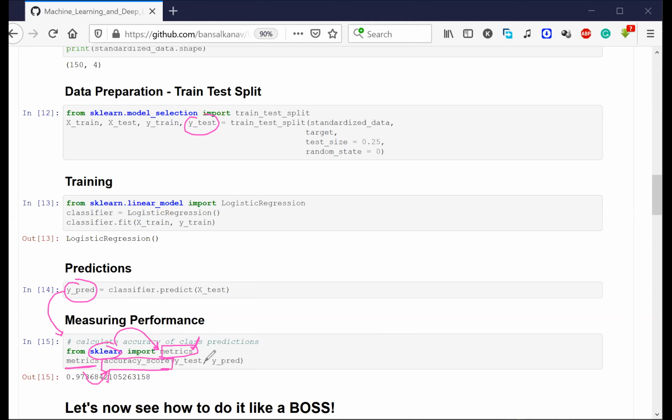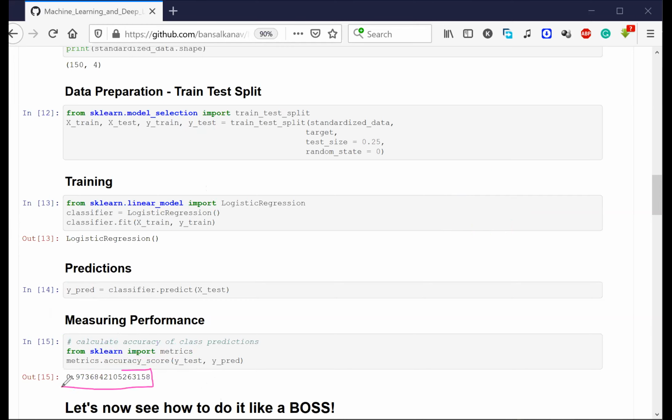Now this accuracy score, you need to give it what? You need to give it the predicted values and the actual values. Where are the predicted values stored? They are stored inside y predicted. Where are the actual values stored? They are stored inside y test. Do you see y test and y predicted? I'm giving it both, and it is going to tell me the accuracy of my model.